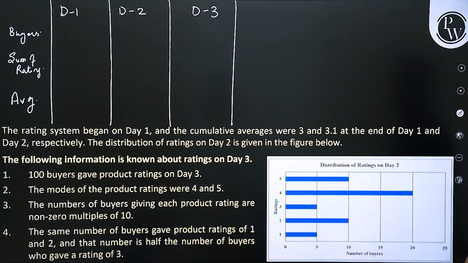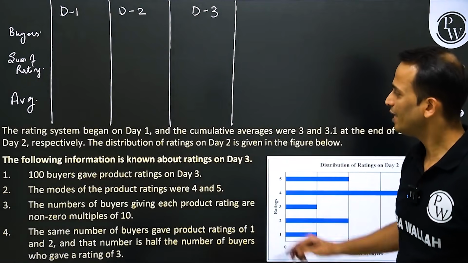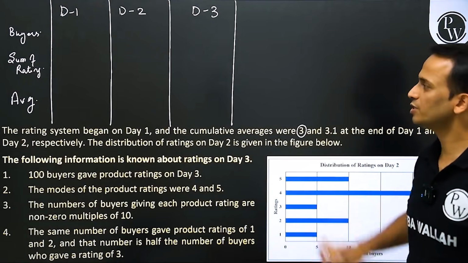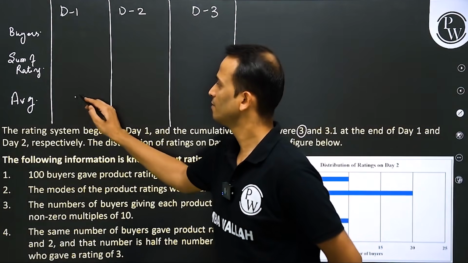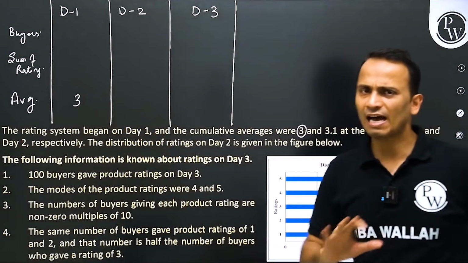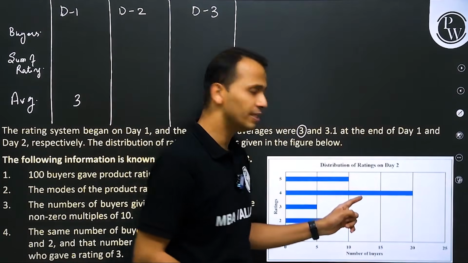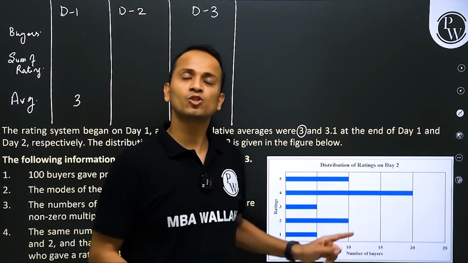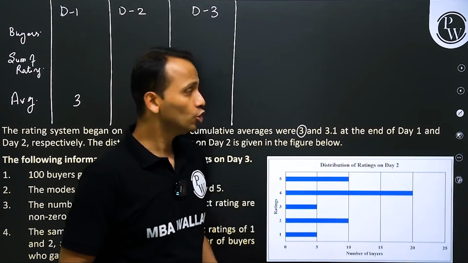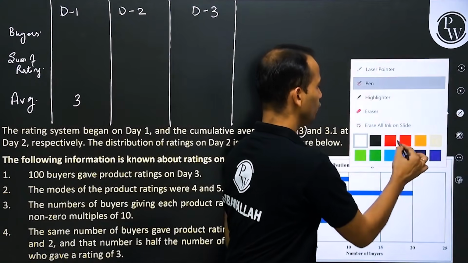Now, for day 1, I know the average, which is 3. Day 2's average is not given, but for day 2, I can easily calculate the number of buyers as well as the sum of the ratings. So let's do it for day number 2.